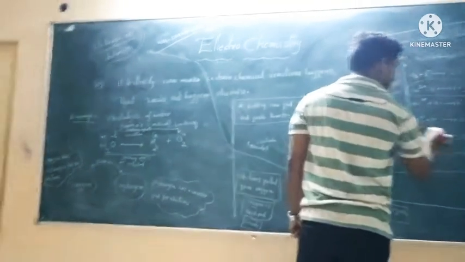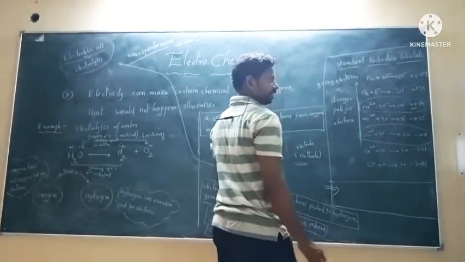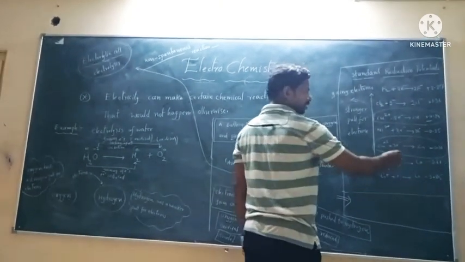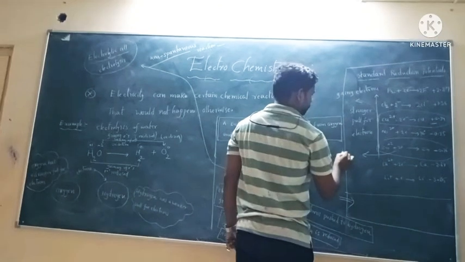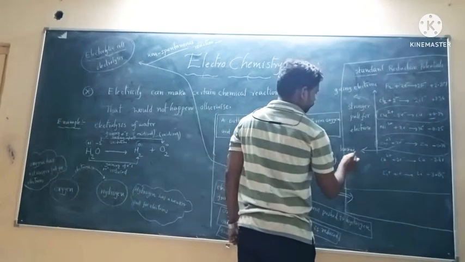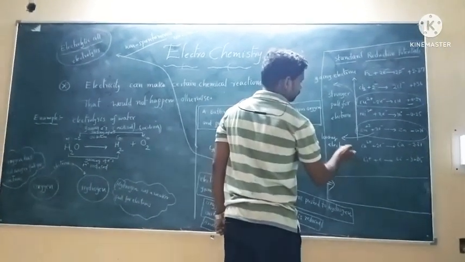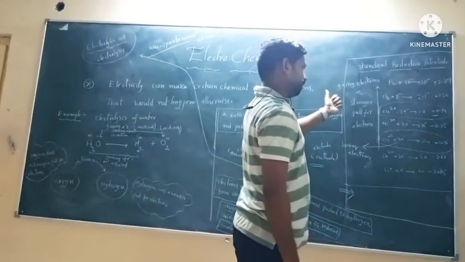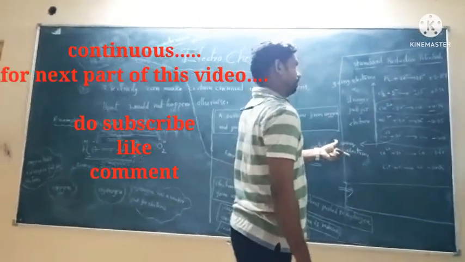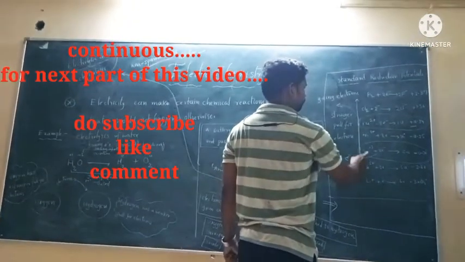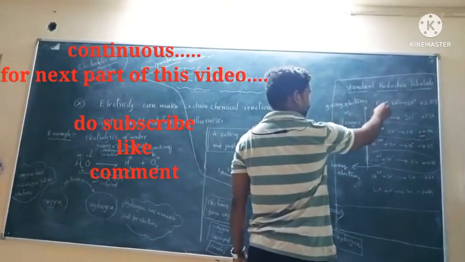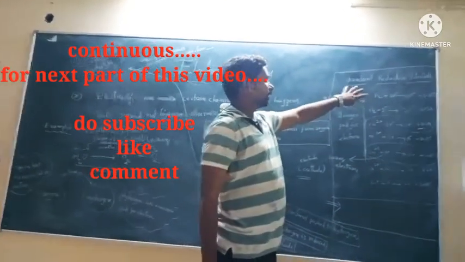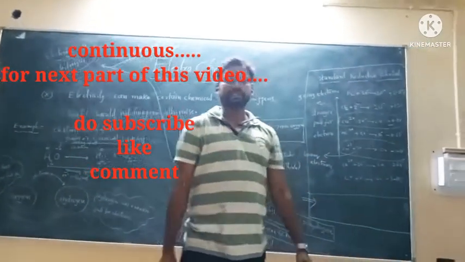If you observe zinc, zinc is losing electrons because the value is negative. That means more electrons are there, so it loses electrons. So copper is a strong pull for electrons and zinc is a weaker pull for electrons. Which is strongest here? Lithium, calcium, zinc, nickel, copper, chlorine, fluorine. The pull for electrons gets stronger from bottom to top. So these are some standard reduction potential values. Thank you.